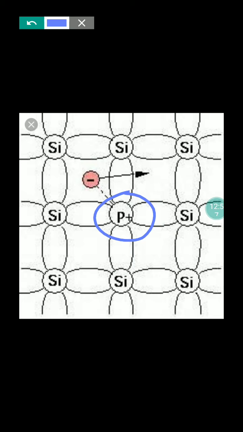So 4 of the 5 valence electrons of phosphorus are utilized in bonding with the closest 4 silicon atoms. Thus phosphorus has one extra electron, and this is called the N-type semiconductor.